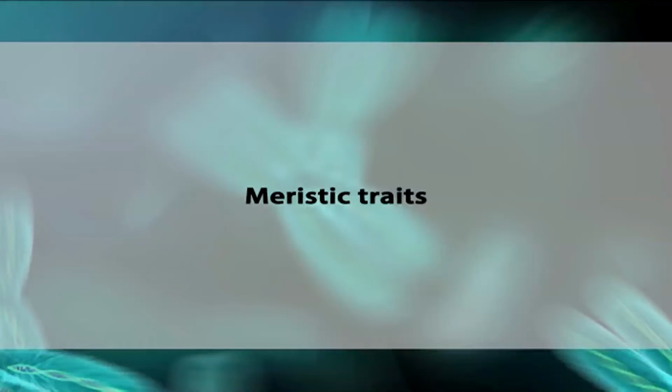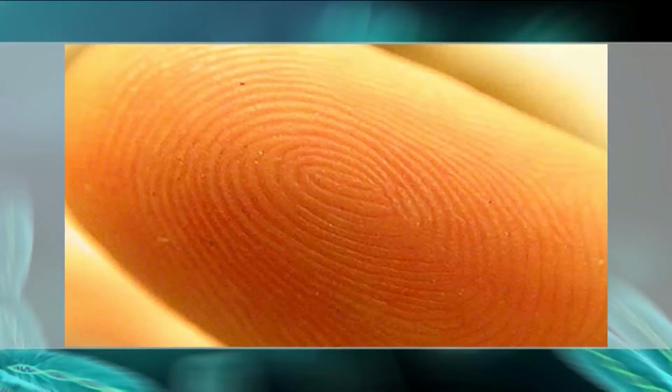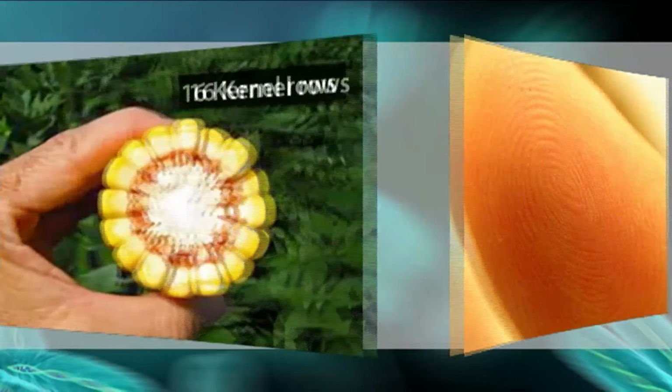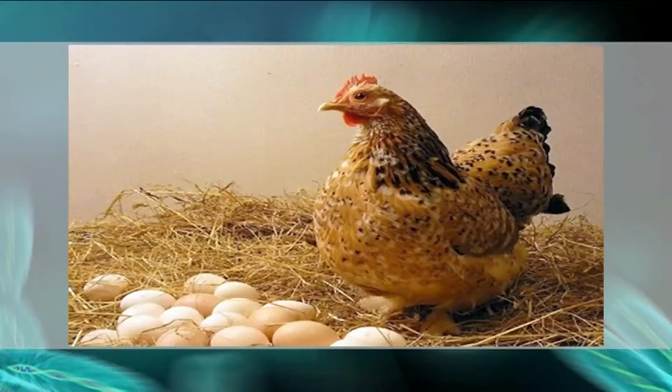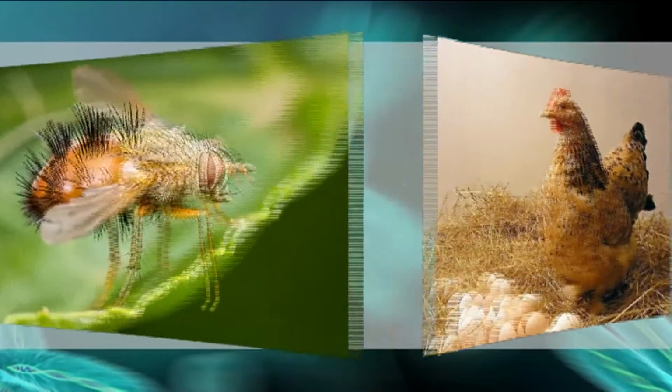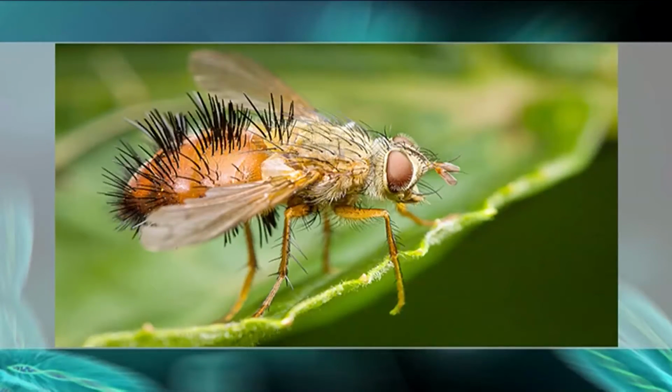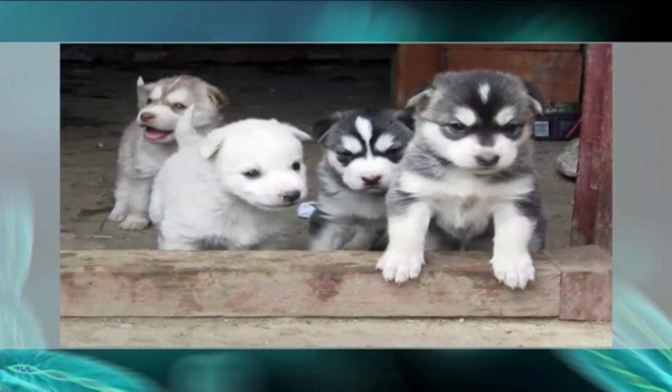Now, two other types of quantitative traits are not continuous. Meristic traits. The meristic traits are the traits in which the phenotype is determined by counting. Some examples are the number of skin ridges forming the fingerprints, number of kernels on an ear of corn, number of eggs laid by a hen, number of bristles on the abdomen of a fly, and number of puppies in a litter.